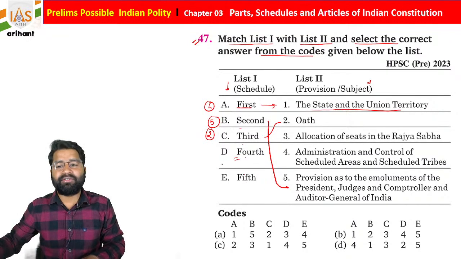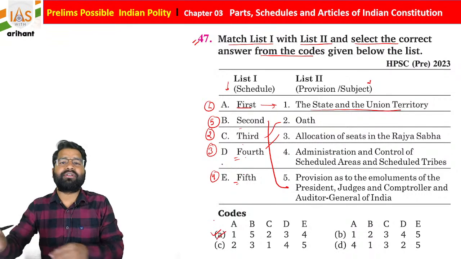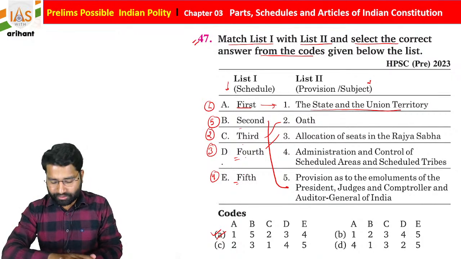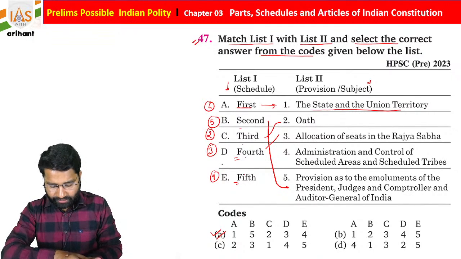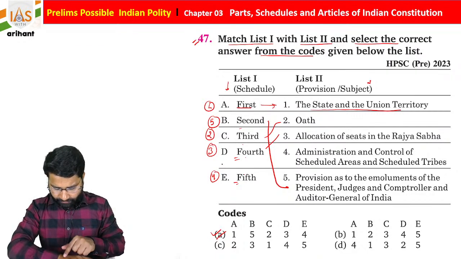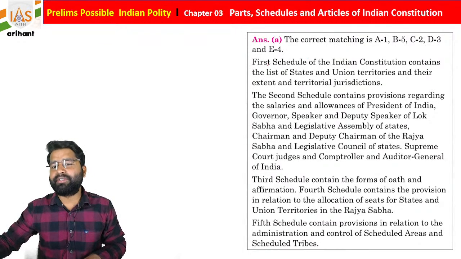Fourth schedule is about the allocation of power between center and state, D3. And E, fifth, is about the administration and control of the scheduled area. So what will be the right answer? If you go with the answer, automatically your option A is going to be correct. So you have to simply do this in a very easy and simple format, students. Getting it? Now, we already discussed the same.